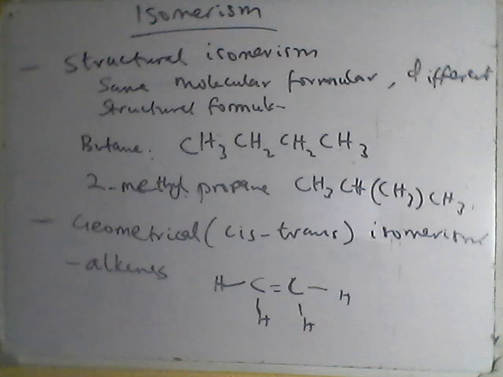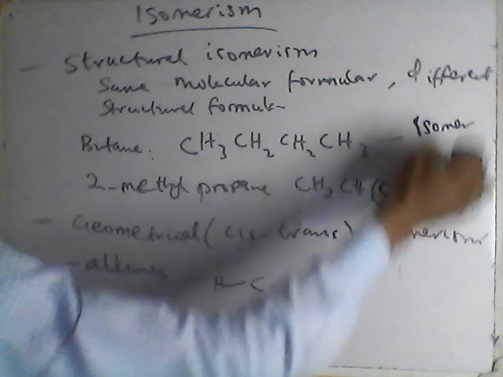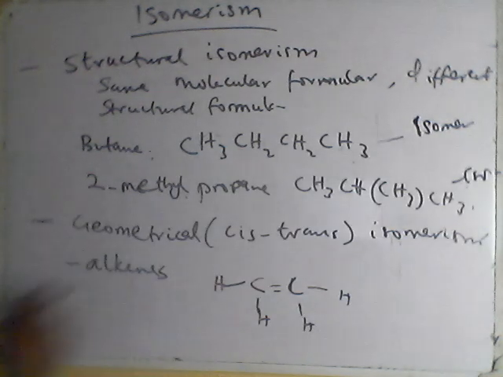But what is the importance of isomerism? The importance is that isomers often have different physical and chemical properties. The compounds that exhibit isomerism are called isomers. This is an isomer, and this is an isomer. Okay, so isomers often have different physical properties and chemical properties. We'll go into the next one, functional groups.